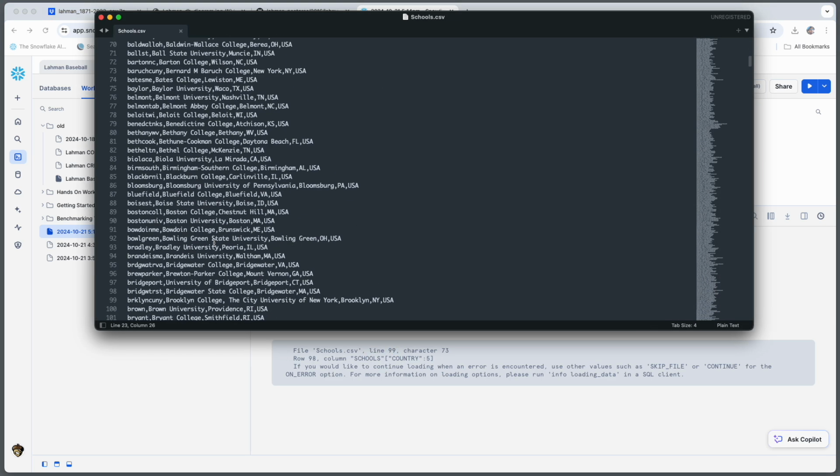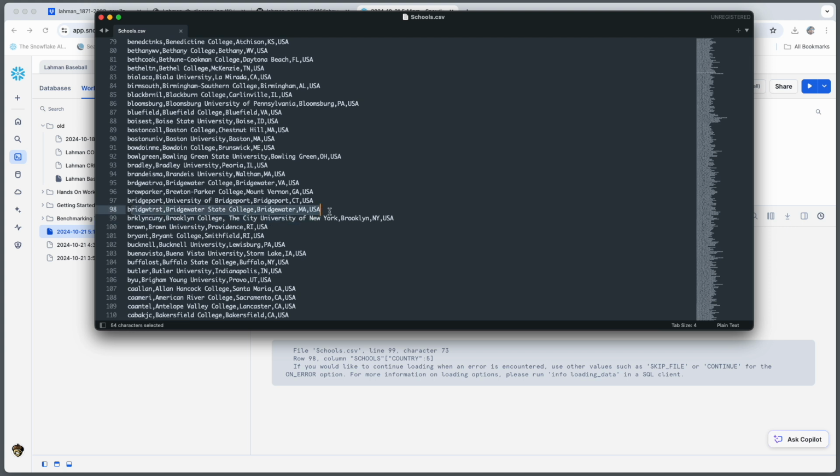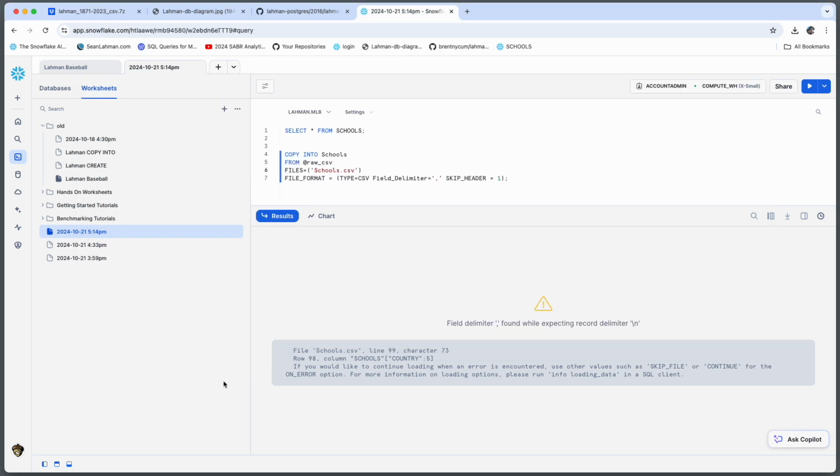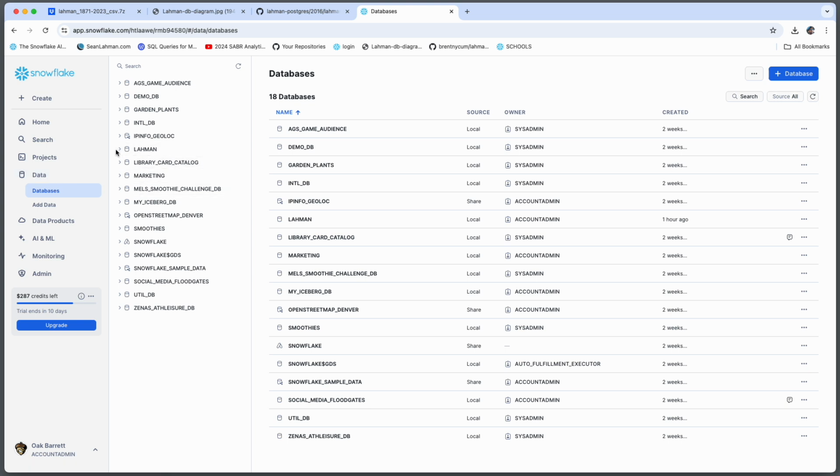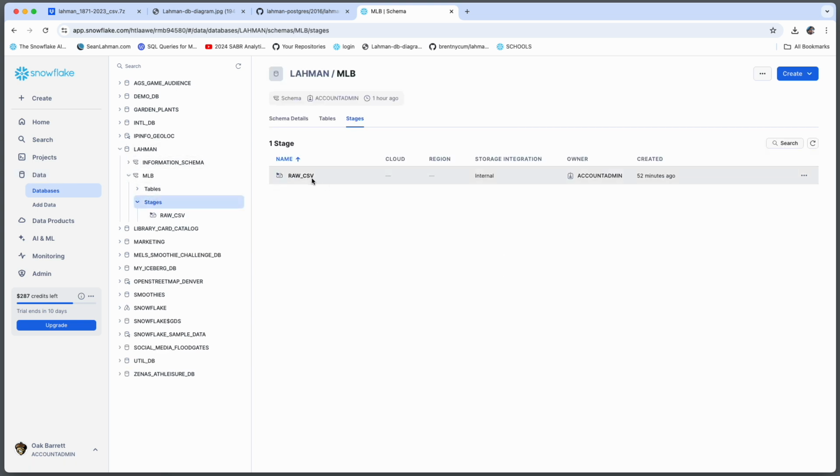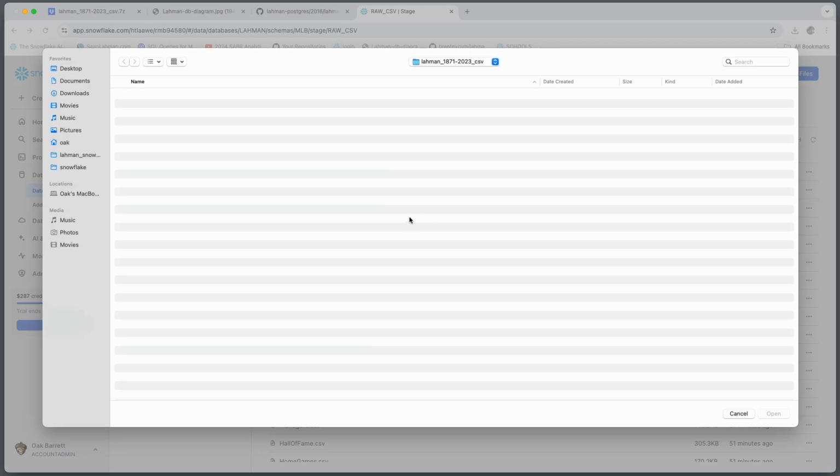All right, so we open up the school CSV file in an editor. We're going to go down to row 98, 99 and take a look. 98 doesn't appear too bad. What I noticed about row 99 is there's an extra delimiter. Remember, we're expecting 5 fields. This makes it look like there's 6 fields. And it looks like the extra comma separating the city of Brooklyn is what's making this error. So we're just going to remove the comma for the sake of simplicity instead of escaping it and move on. Let's see what we get.